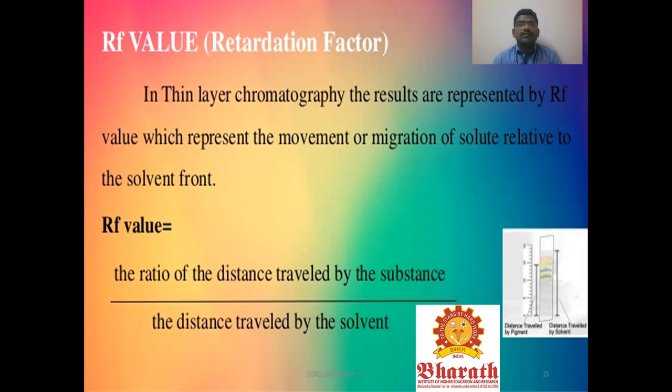The RF is the retention factor. In thin layer chromatography, results are represented by the RF value, which represents the movement or migration of the solute relative to the solvent front. RF value is equal to the ratio of the distance traveled by the substance to the distance traveled by the solvent. This is called the RF value, or retention factor.